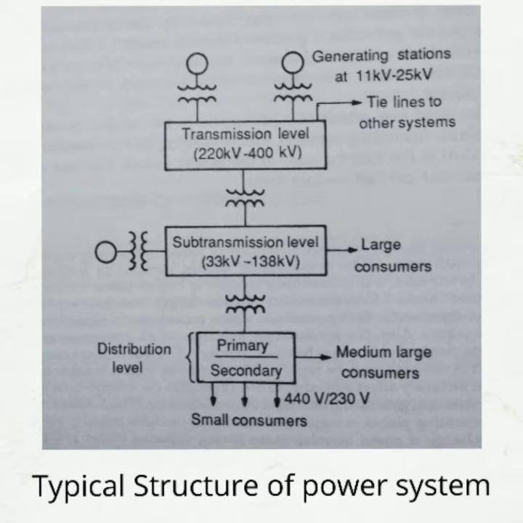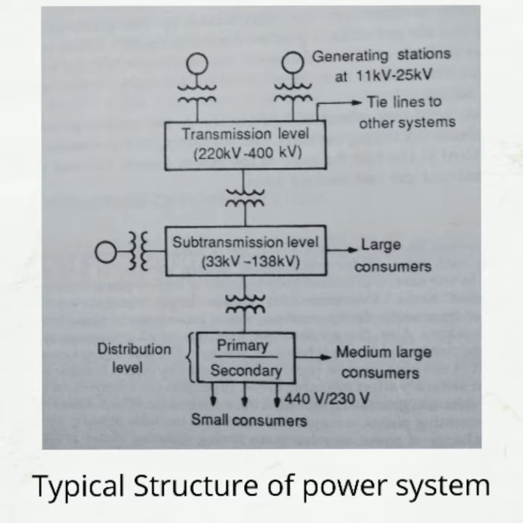The next step down in voltage is at the distribution substation. Normally, two distribution voltage levels are employed. First one is the primary or feeder voltage, that is 11 kV. Second one, the secondary or consumer voltage, that is 415 volts three phase or 230 volts single phase. From this, power gets supplied to domestic, industrial and commercial consumers.